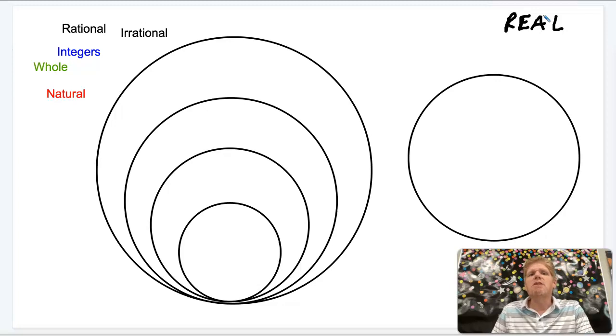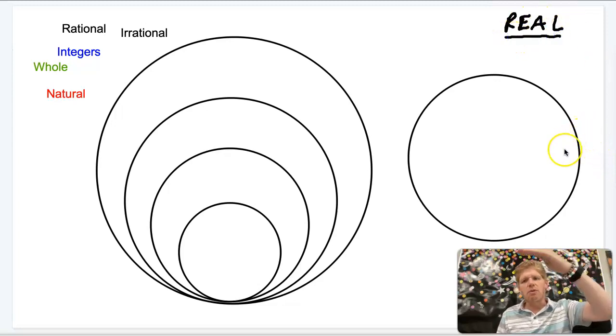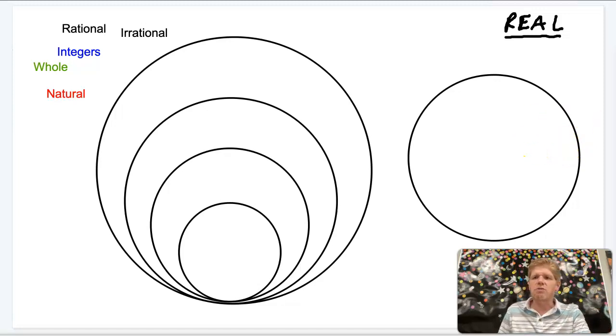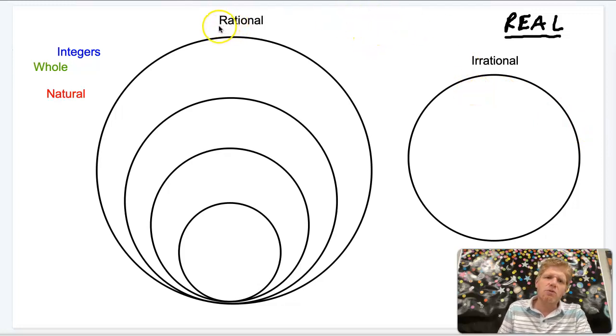But we will be talking about two different subcategories within the real number category. So you have real numbers, and then underneath real numbers you have two additional categories called rational and irrational numbers. If you look at those two words, you're going to see that there's a small word in each one of them that is the same. We have the word ratio here, and we have it again right there.